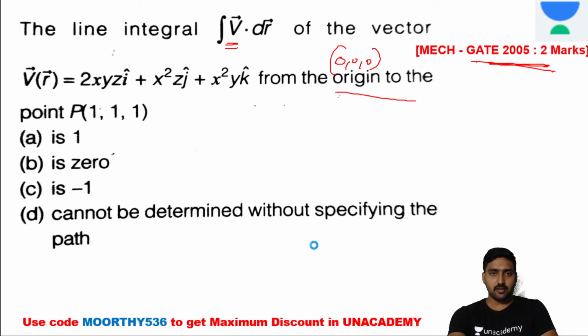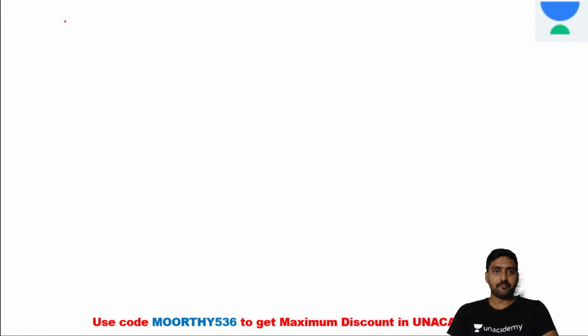So we can take the line integral over C of V vector dot dr vector. What about the V vector?